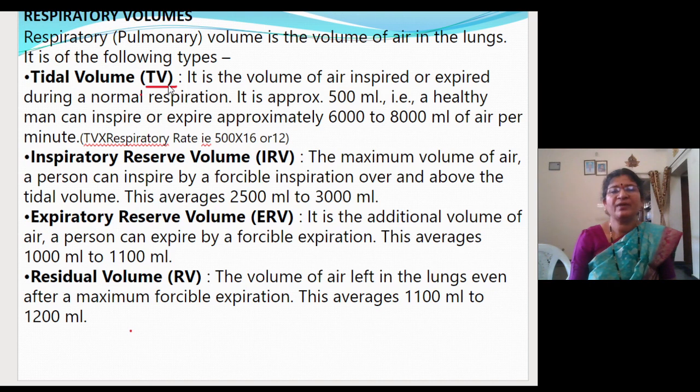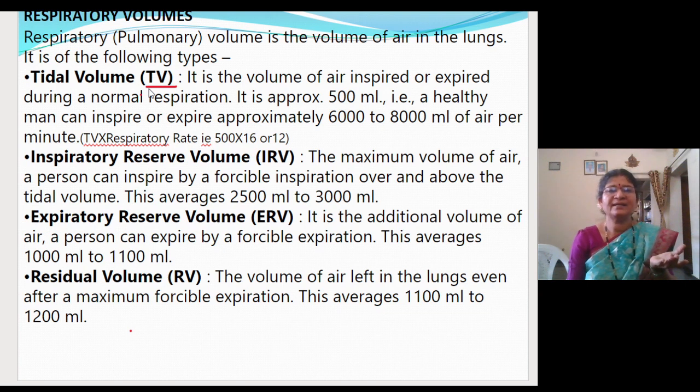So it is the volume of air taken in or given out during normal breathing, like as we are breathing now, normal, no tension, not doing exercise or stressful work. What we breathe at that time is normal breathing, and the volume of air we take in and give out is the tidal volume.